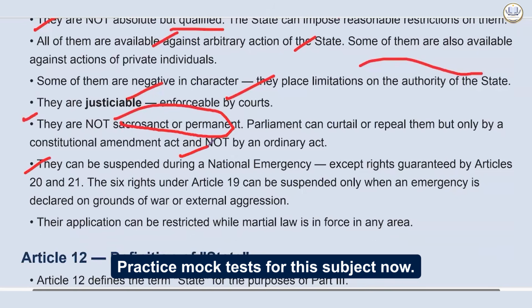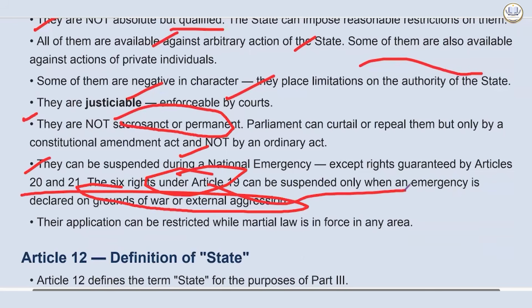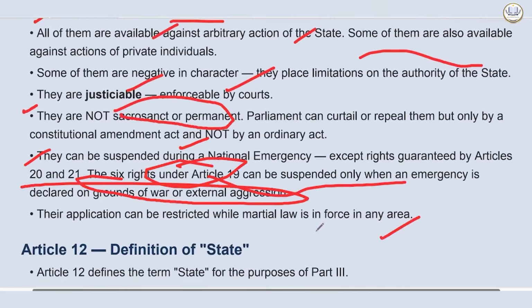The six rights under Article 19 can be suspended only when an emergency is declared on the grounds of war or external aggression. Here a statement has been made. Their application can be restricted while martial law is in force in any area.